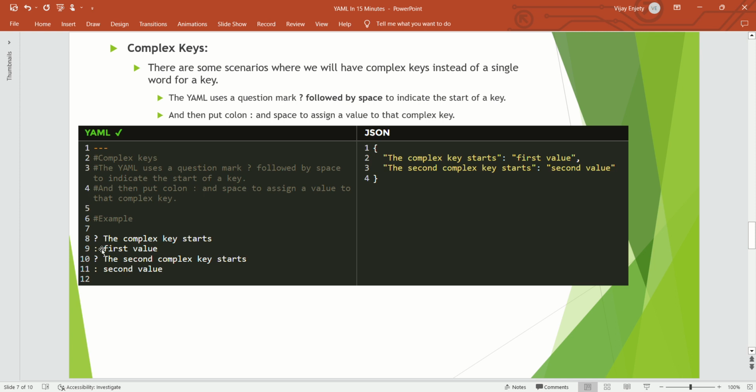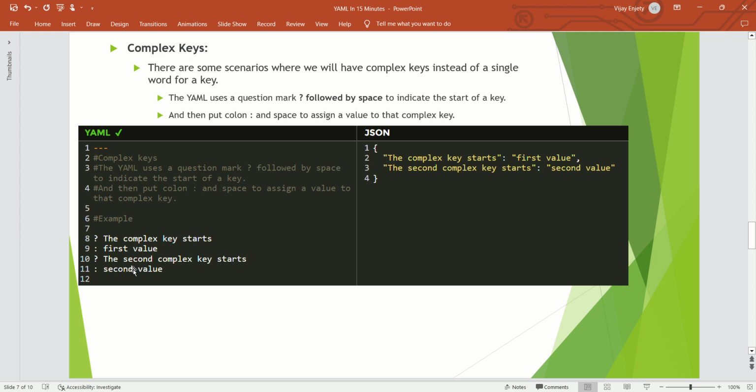So when there is a question mark and space, YAML takes that whole thing as a key till a colon and space comes. Whenever a colon and space comes, everything before that, from the question mark and space till the colon, is taken as a whole thing as a key, and then whatever comes after that is the value.